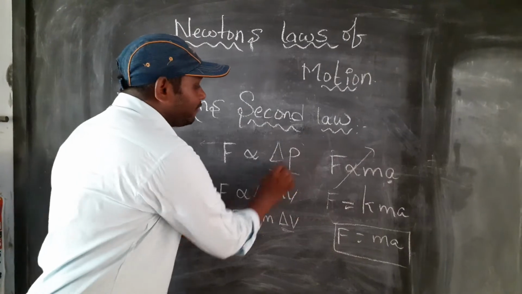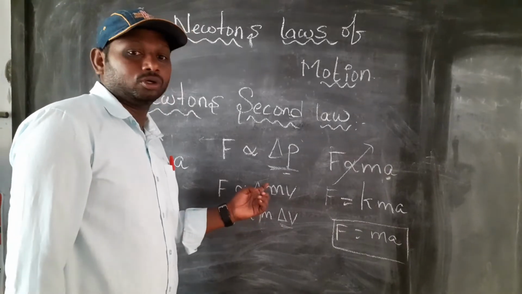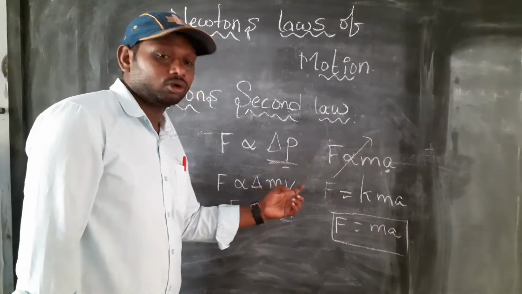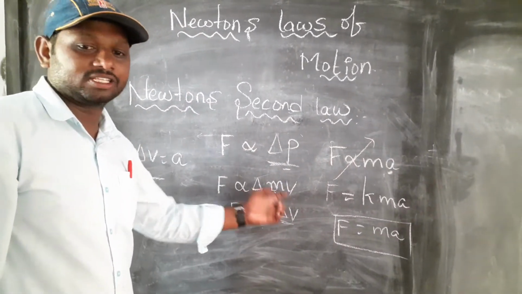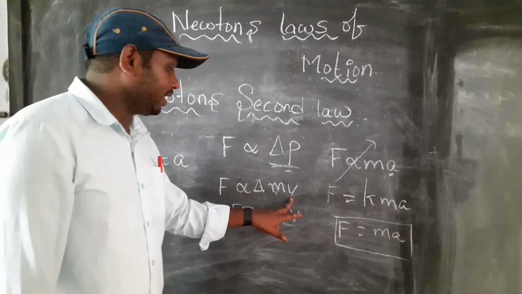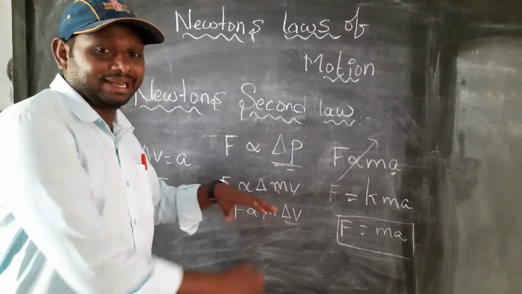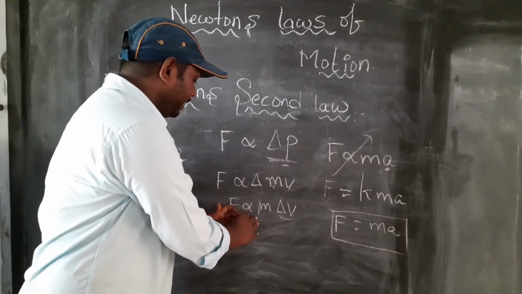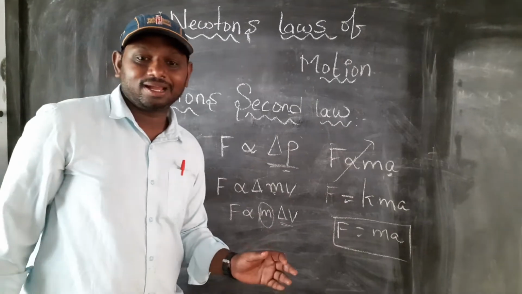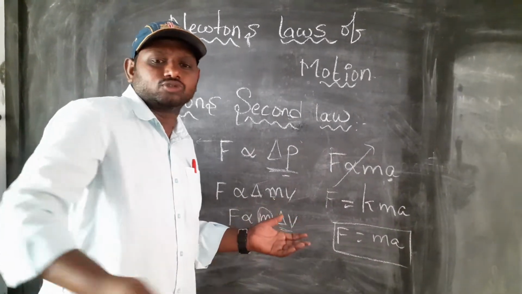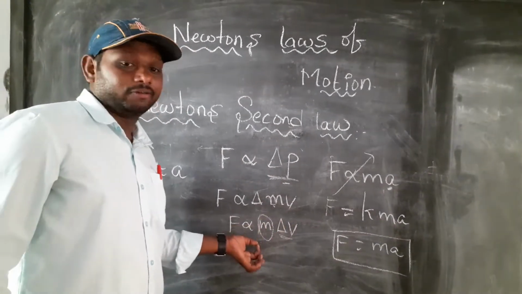So what is the P value? P is the product of mass and velocity. So F is directly proportional to delta of mv. Here m is the mass and v is the velocity. Velocity is a vector quantity. That's why, for our convenience, m is written outside: F is directly proportional to m into delta v. Mass is a constant. When a body is moving, mass does not change, but velocity changes.